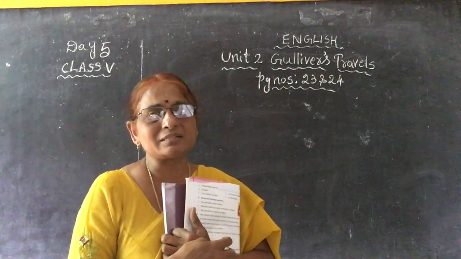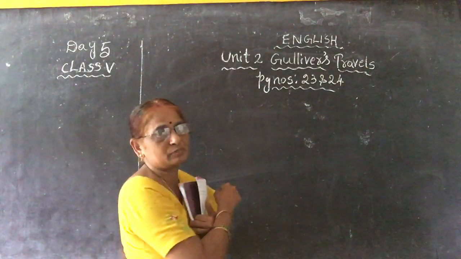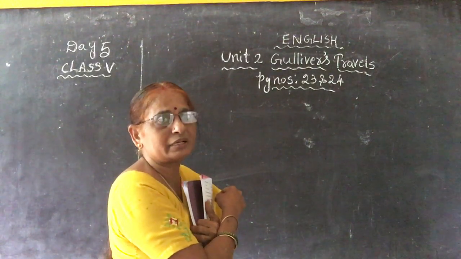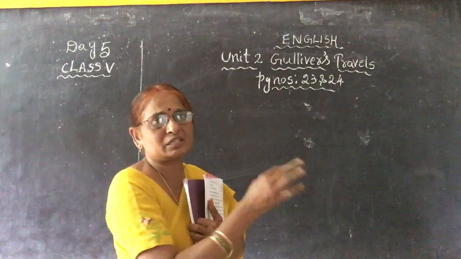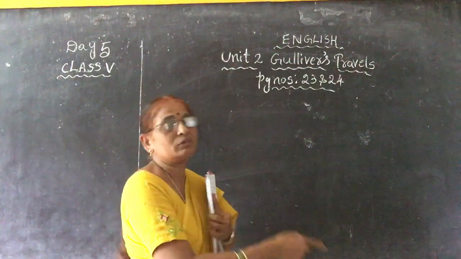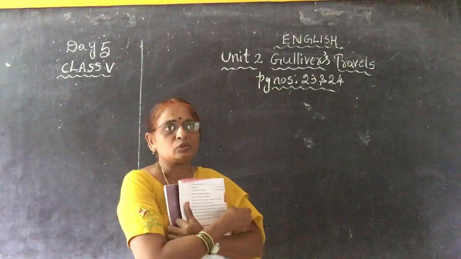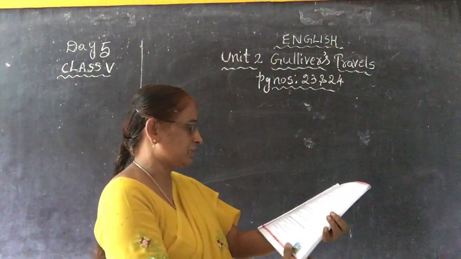In all the sentences, we cannot say that the first word is always called the subject, isn't it? In some sentences, the subject will be left out. Yesterday, in the previous class, I explained this to you with examples. When the subject is left out, those sentences are called imperative sentences. I told you in the previous class.